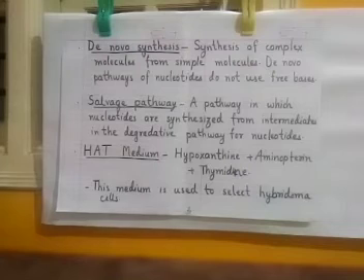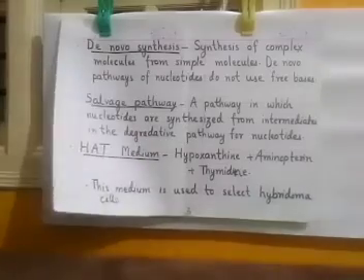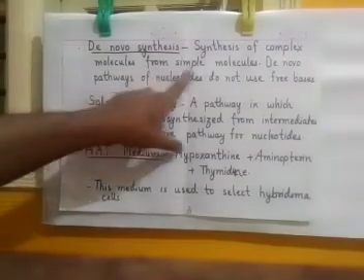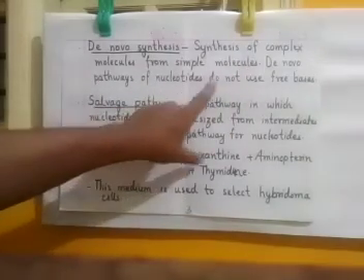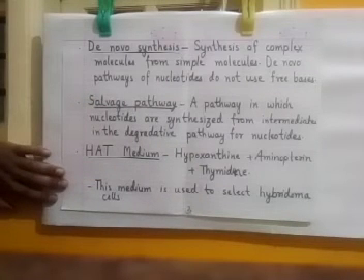For DNA production or nucleotide synthesis, there are two methods. Number one is de novo synthesis. De novo means new, and synthesis means to make. So de novo synthesis is the synthesis of complex molecules, here nucleotides, from simple molecules like sugar and amino acids. De novo pathways of nucleotides do not use free bases, meaning they use simple molecules as their raw materials to make nucleotides. And once nucleotides are made, the DNA is made.